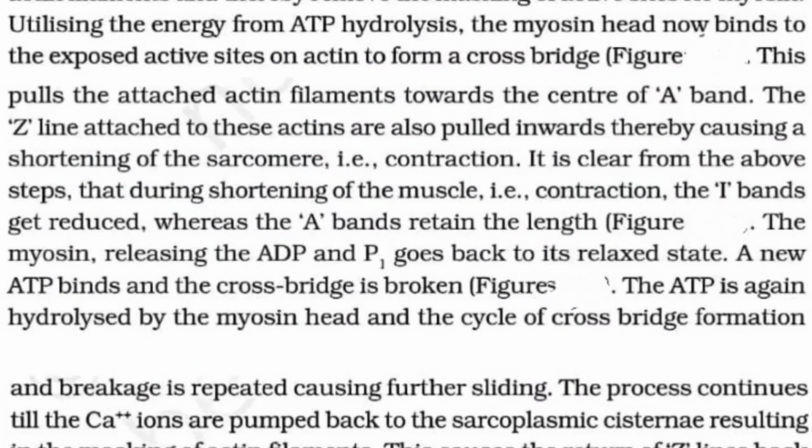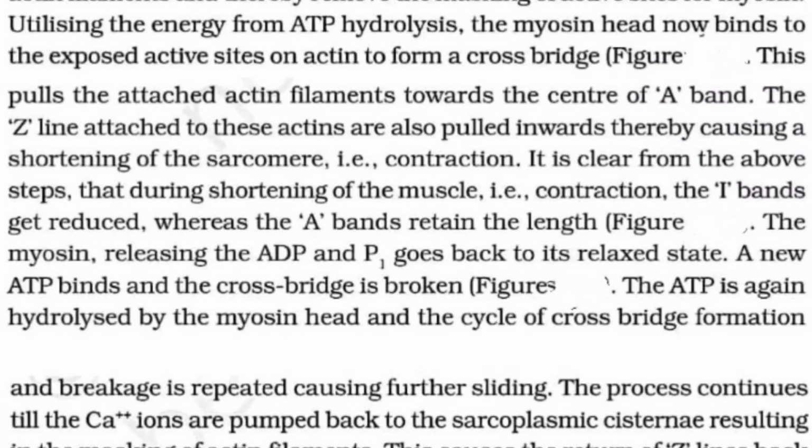The energy released from the ATP hydrolysis lets the myosin head bind to the exposed active site of the actin. We'll be dealing with the diagrammatic representation. The myosin head will bind to the active site of the actin here, and this will pull the attached thin filaments toward the center of the A band, or rather the myosin.